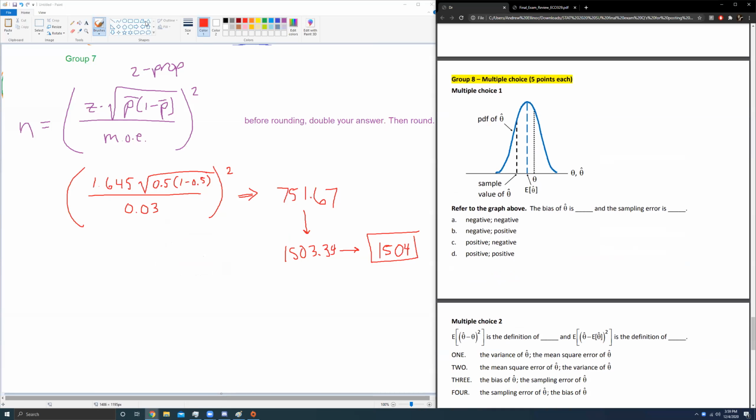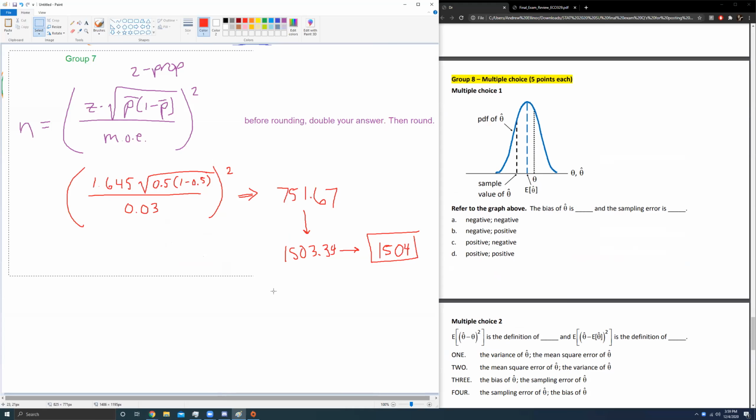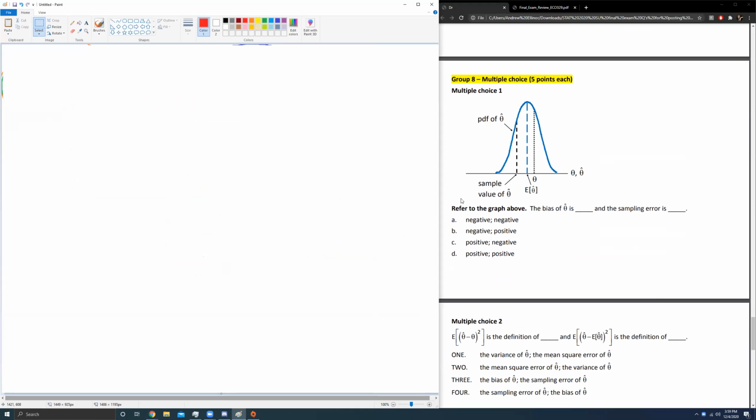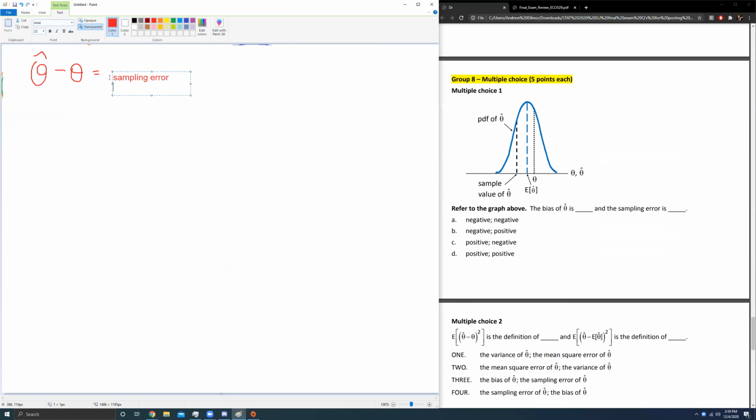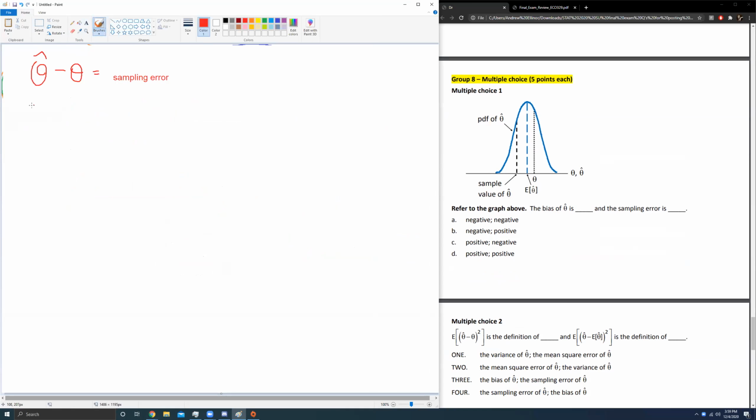Okay, bias MSE. So remember, some of these are just definitions, like theta hat minus theta is sampling error. I'm just going to type that. Whereas the expected value of theta hat minus theta, that's known as bias.